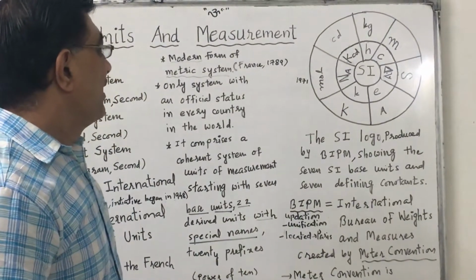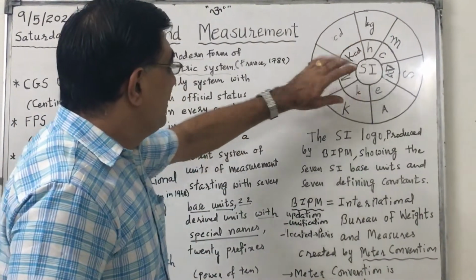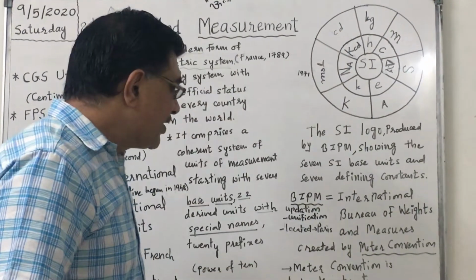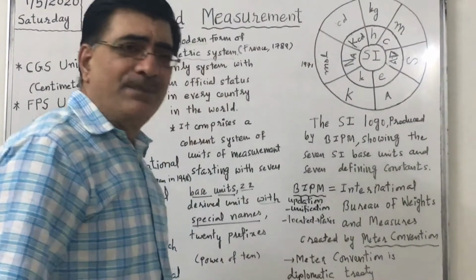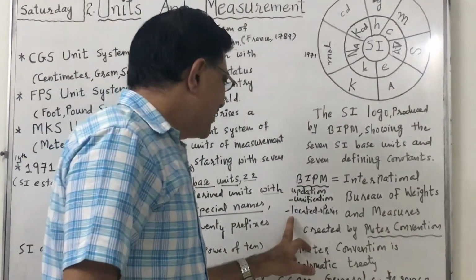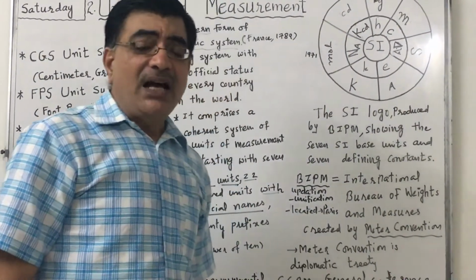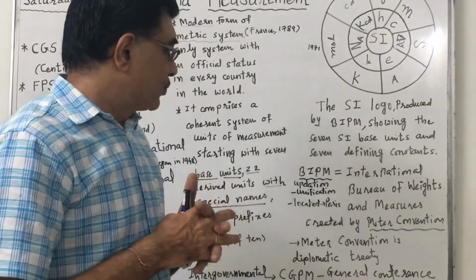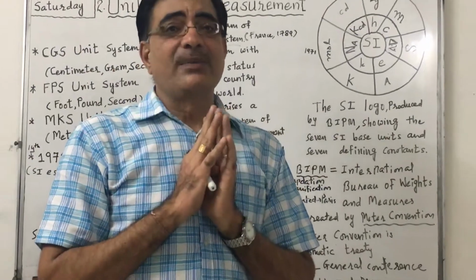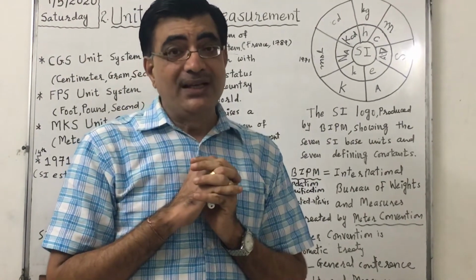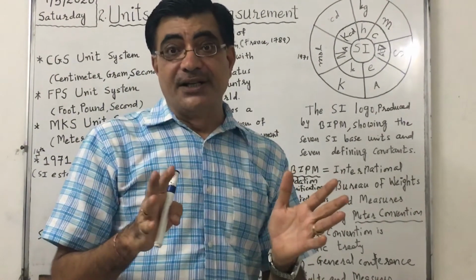Now this logo is prepared by BIPM. What is BIPM? It is the International Bureau of Weights and Measures. It is located at Paris. Its task is to ensure unification of measurement across the world, and updation of units if needed.